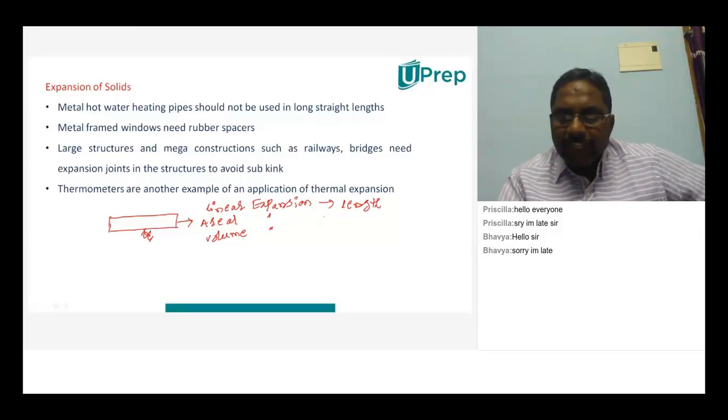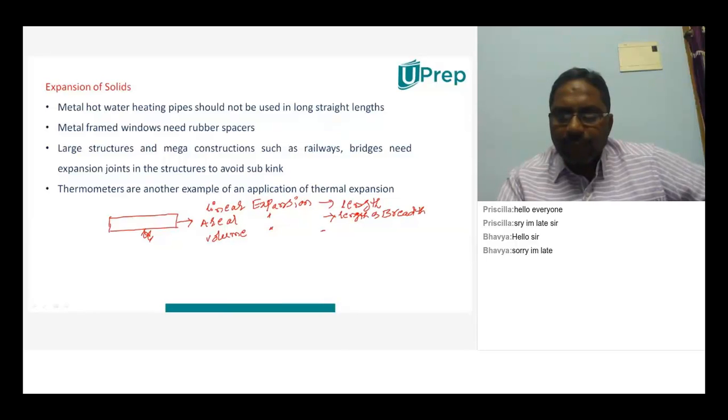And what is areal expansion? It is where the area of an object increases. Area means what will change? The inner portion of the object. So length and breadth both will change, or length and width will change.